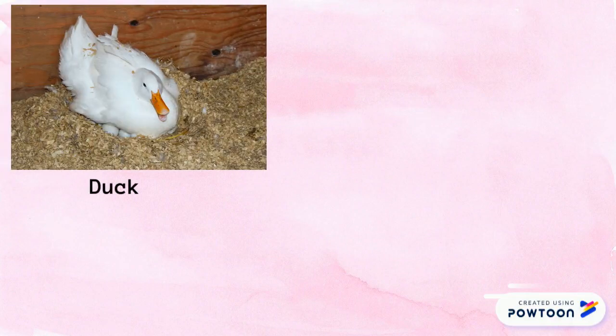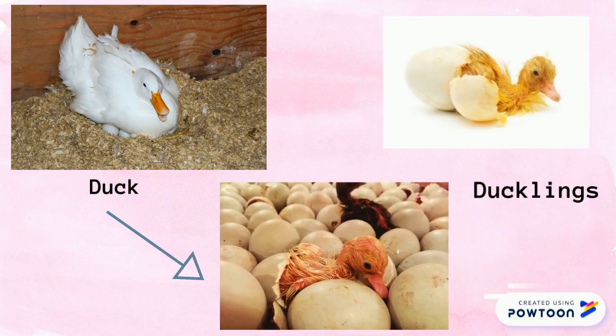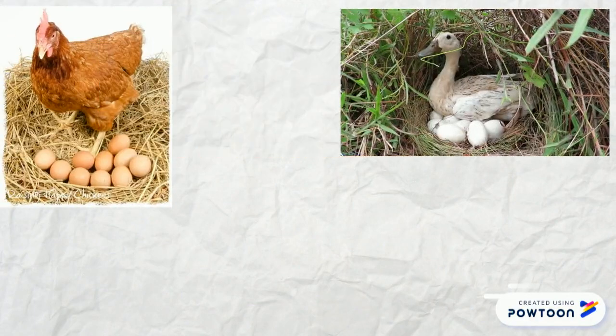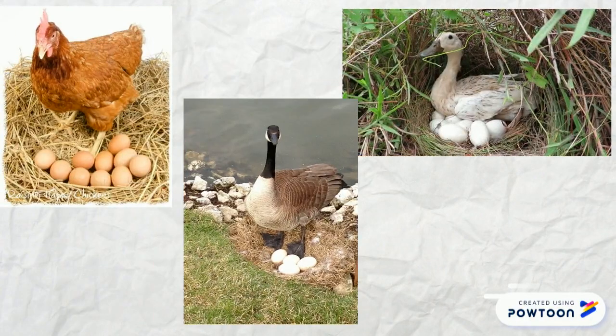Alright children, the last animal is a duck. Duck lays eggs, and when the eggs hatch, it will be a duckling. Okay children, so chicken, goose and ducks, they lay eggs.